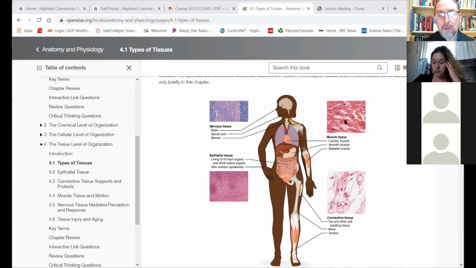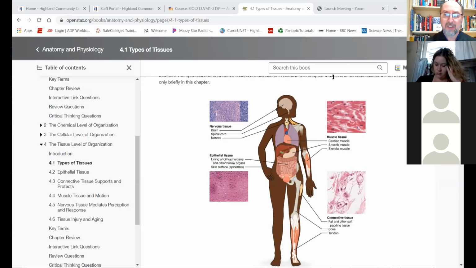And then nerve tissue. Nerve tissue is all cells, but the primary cell is a kind of neuron. That's a cell that can be excited and can receive and send messages and control other structures. There are other cells there, but it's the neuron that does the work. It's really primarily found in the brain, spinal cord, and then in some peripheral nerves.